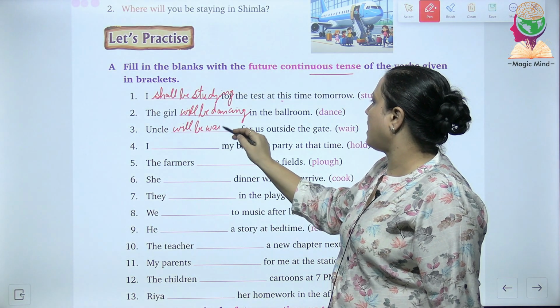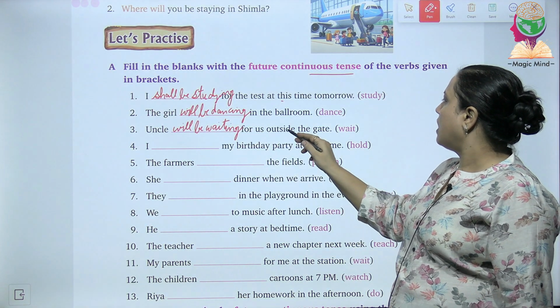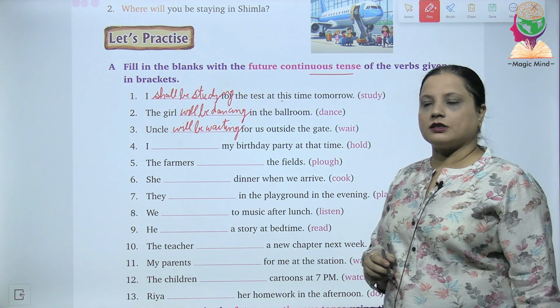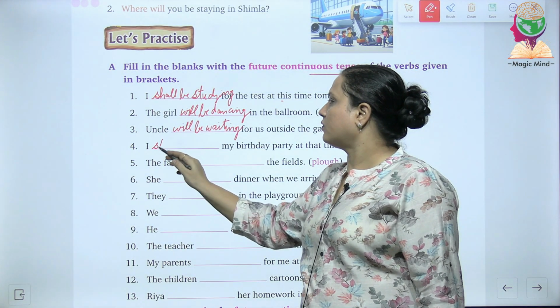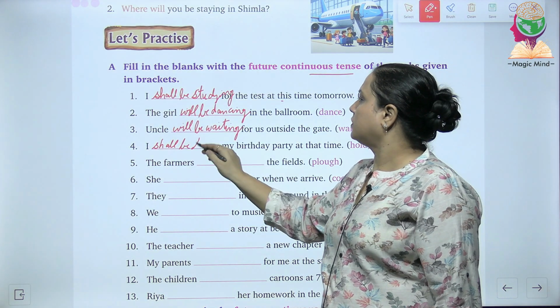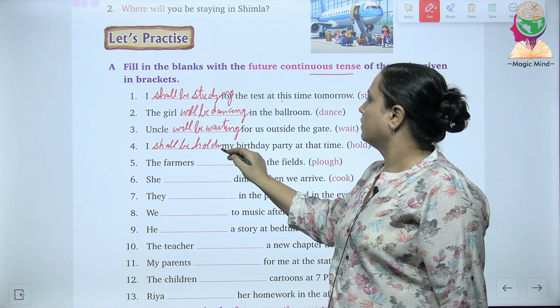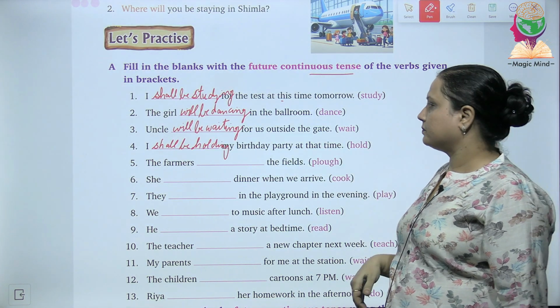waiting, waiting for us outside the gate. Fourth one is I will write here shall be holding my birthday party at that time.